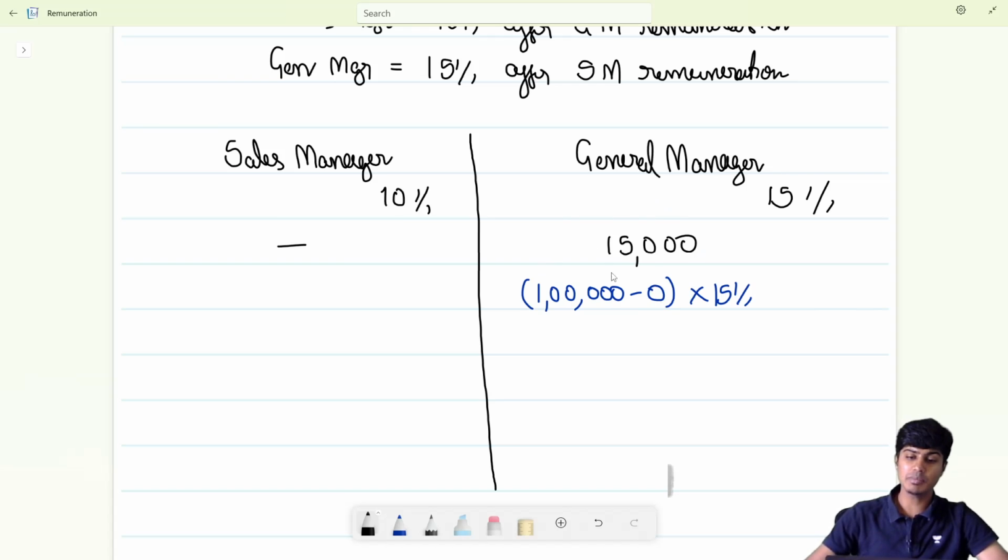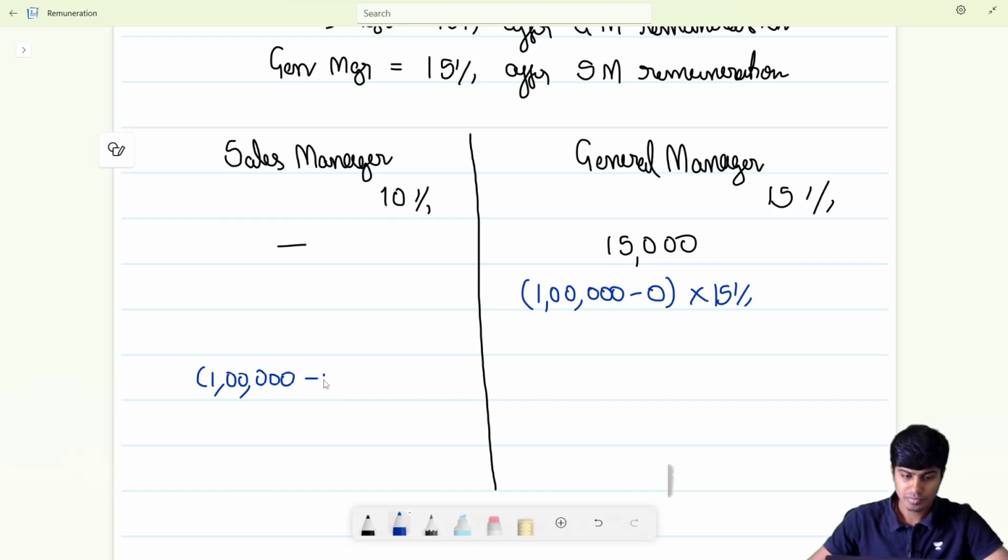So, if my general manager's remuneration is 15,000, how much will my sales manager's remuneration be? The sales manager's remuneration in that case will not be 0. It will be 1 lakh minus 15,000 multiplied by 10%.